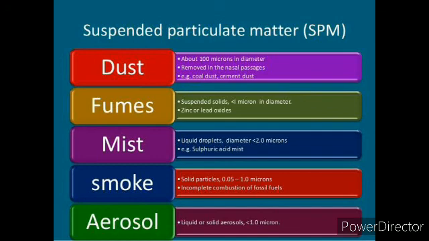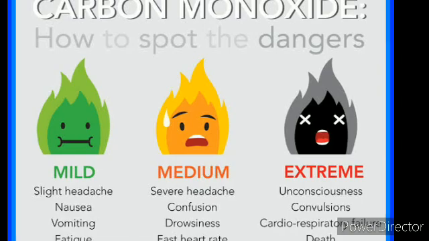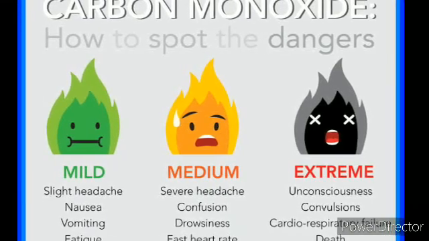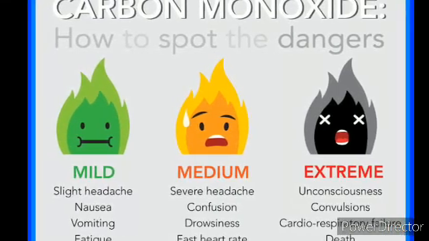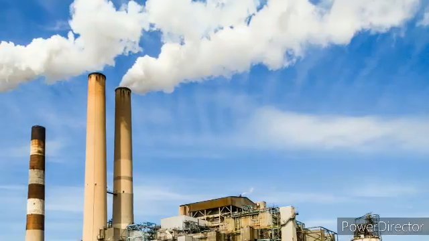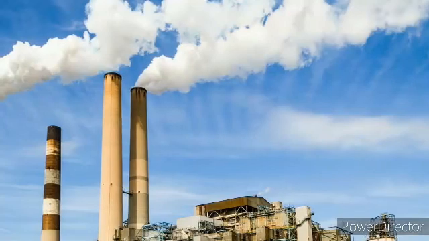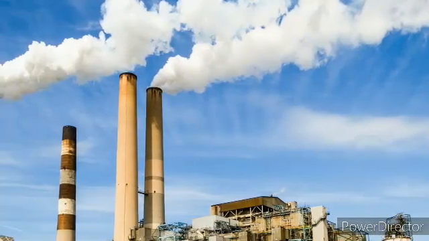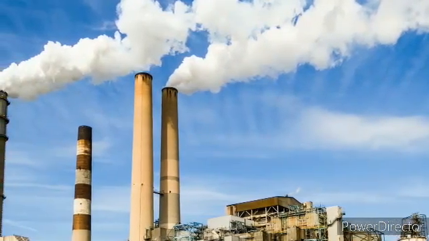And dust, smoke and harmful gases like carbon monoxide, which is released by partial combustion, and oxides of sulfur and nitrogen also. They come from burning fuel in factories and homes, and they produce harmful gases and smoke, right?